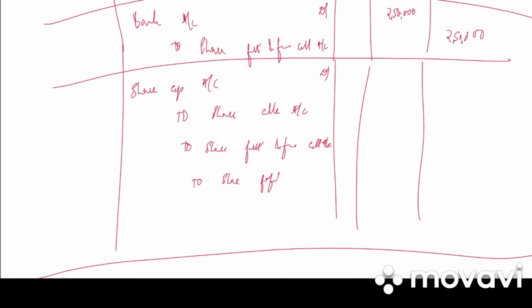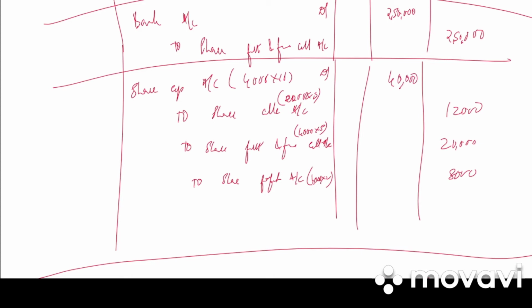to share forfeiture account. Share forfeiture will be 4,000 into only application is received, 2, that is 8,000. First and final call will be 4,000 into 5, that is 20,000. Allotment is 4,000 into 3, 12,000. And share capital is 4,000 into 10, 40,000. So write the narration: forfeiture of 4,000 shares for non-payment of allotment and first call money.